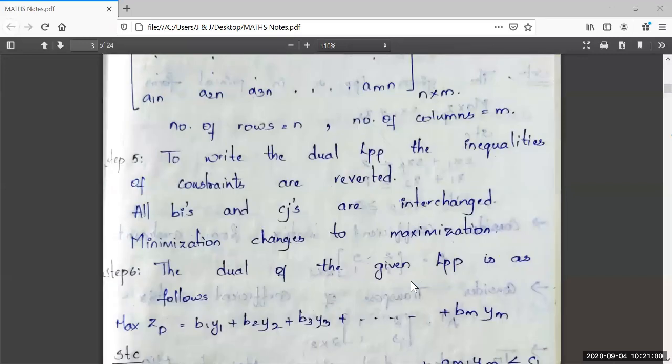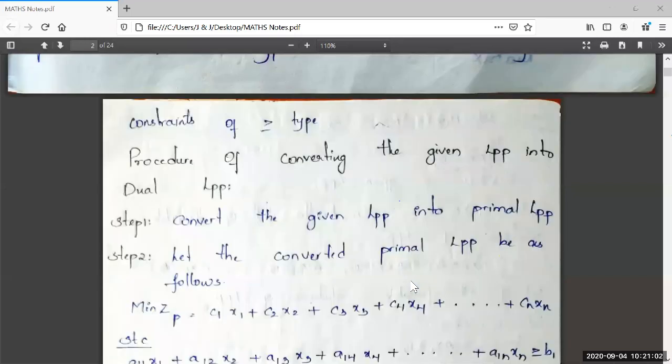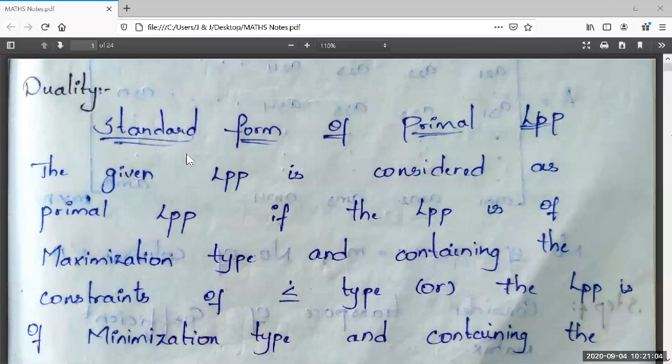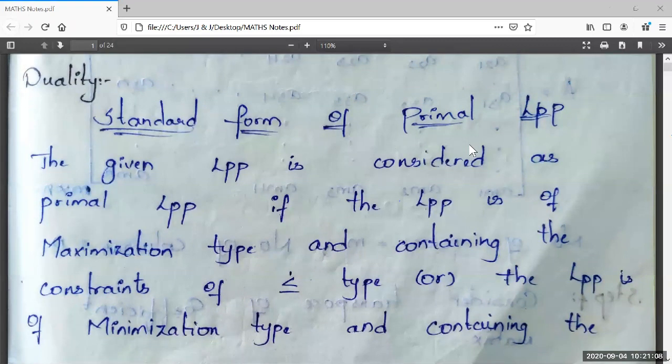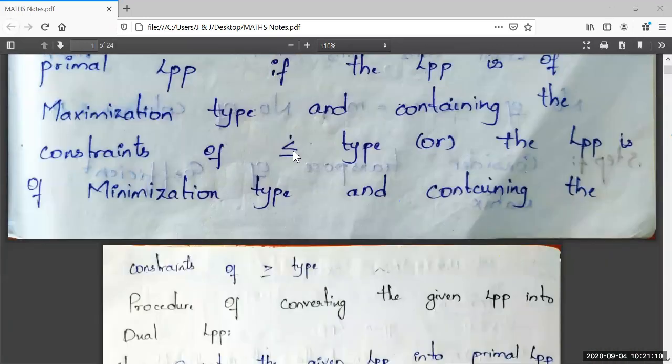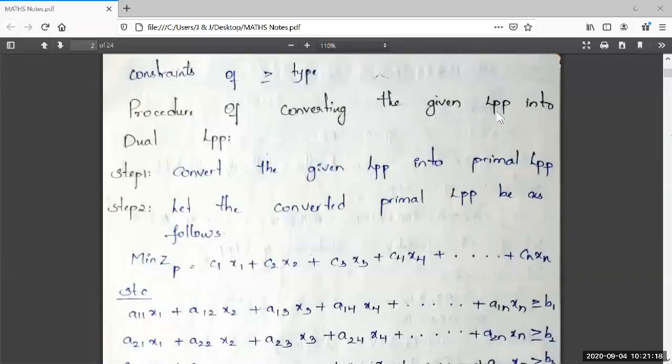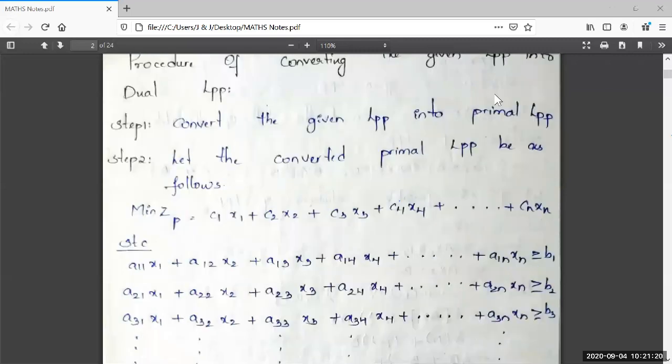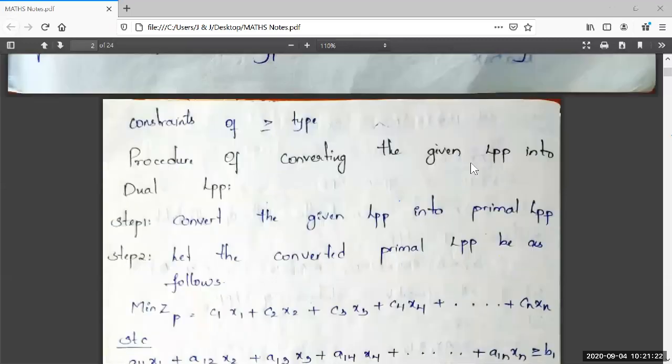So I will show you the first page. It is the standard form of primal LPP, maximize type containing less than or equal to, or minimization type containing greater than or equal to, and the procedure for converting the given LPP into dual LPP. The given LPP indicates that the given LPP is in the general form of LPP, right?